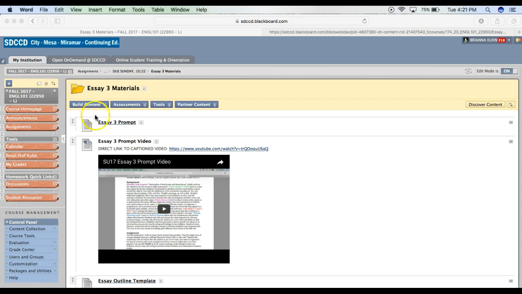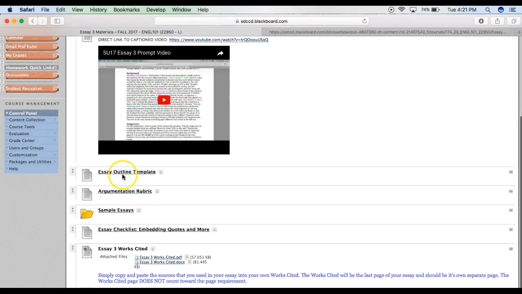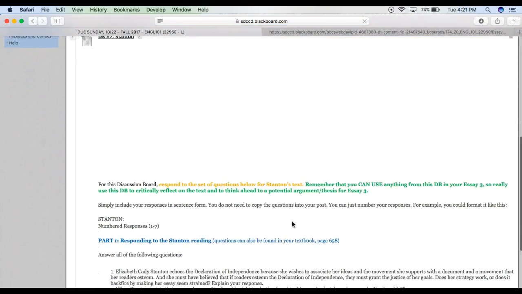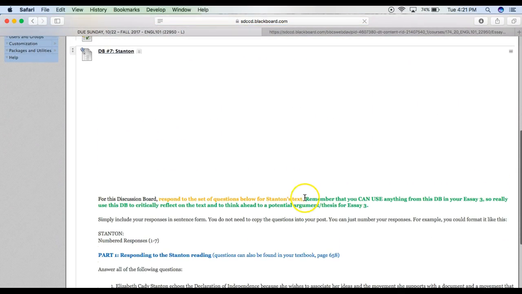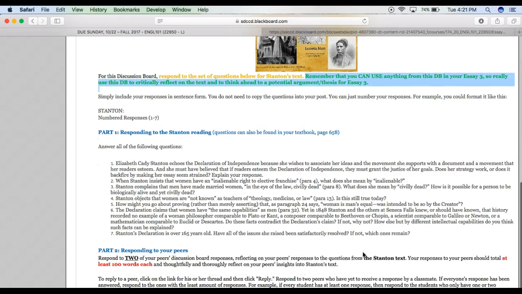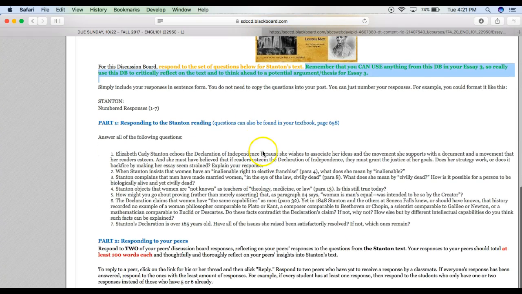The last couple of things I wanted to show you was the discussion boards, okay? So basically what we're going to be doing is answering some questions for each of the discussion boards. And it says here, you can use anything from this discussion board in Essay 3, so really use it to critically reflect on the text and to think ahead to a potential argument or thesis, all right? So you can use whatever material you generate from answering these questions in your Essay 3, all right? And that statement will be there for each discussion board for this unit.